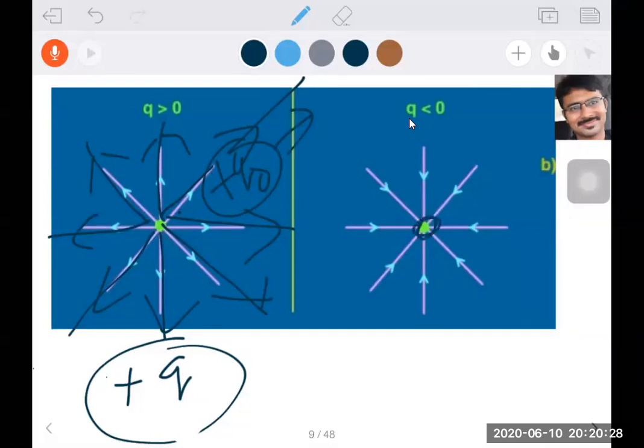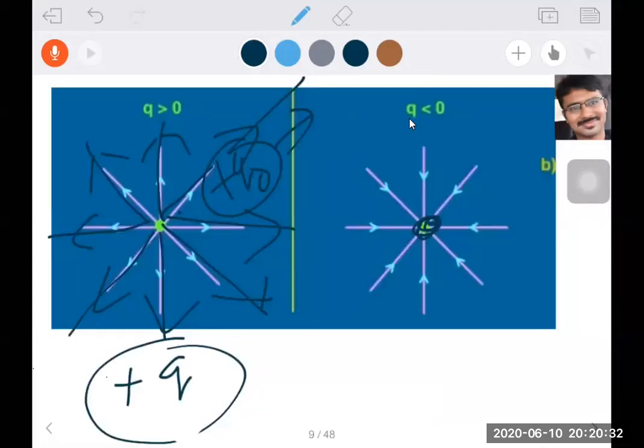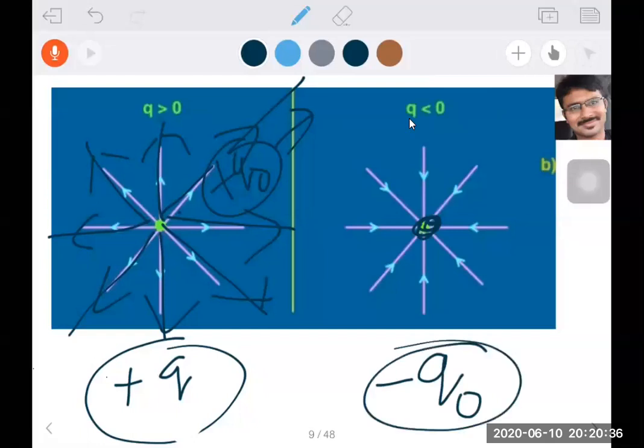Suppose at the center a negative charge is there. If a negative charge is there, what will happen? This unit positive charge, if you leave it in the field, is attracted toward the center.